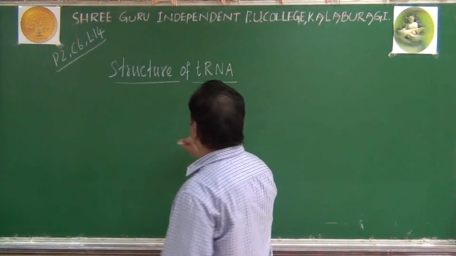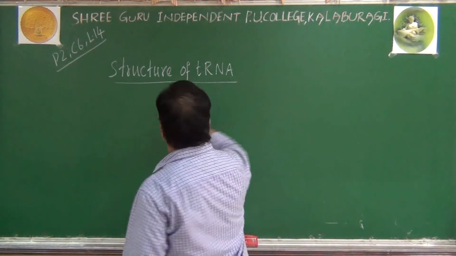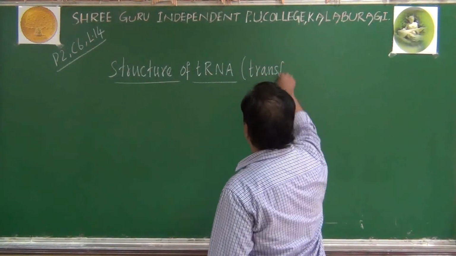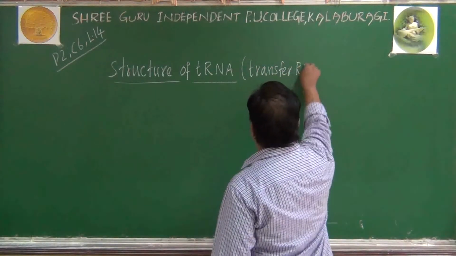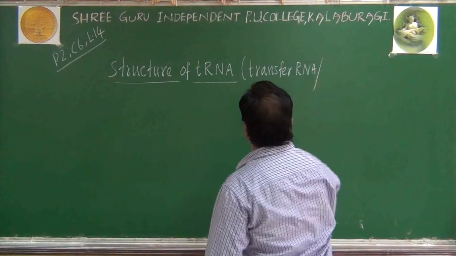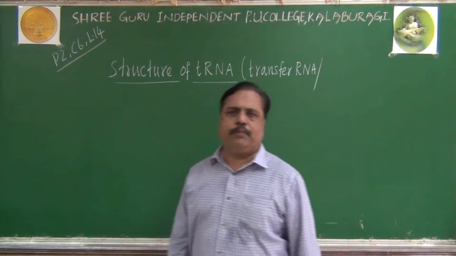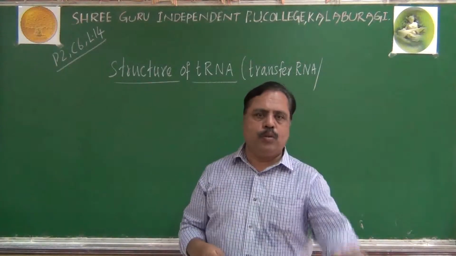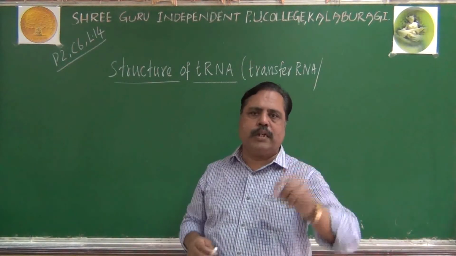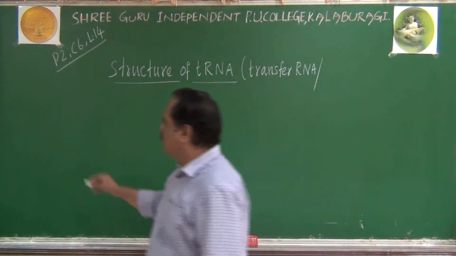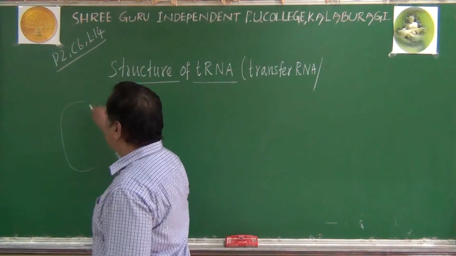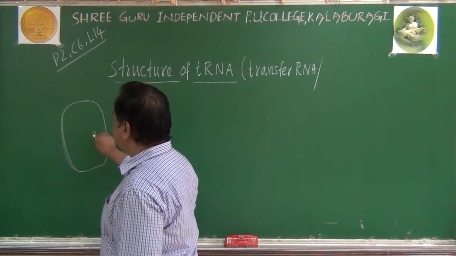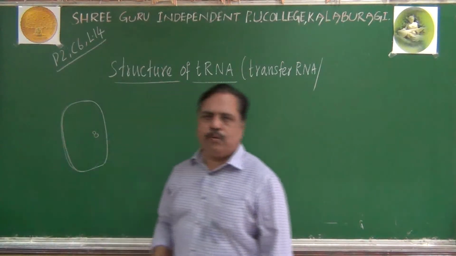This tRNA is nothing but transfer RNA. What will it transfer? It will transfer the amino acids to the mRNA or to the ribosome. Please listen. There is a cell or cytoplasm like this. In the cytoplasm, ribosomes are involved in protein synthesis.